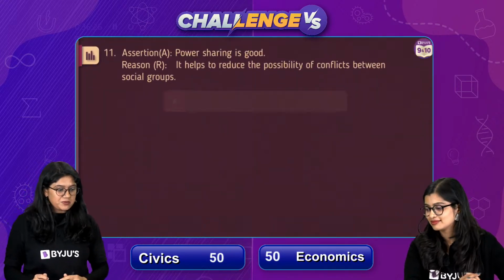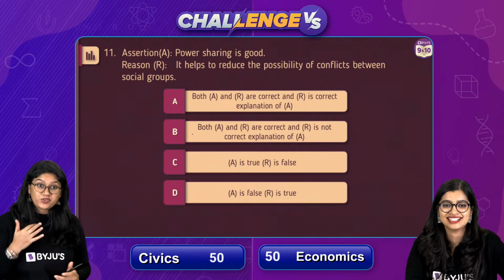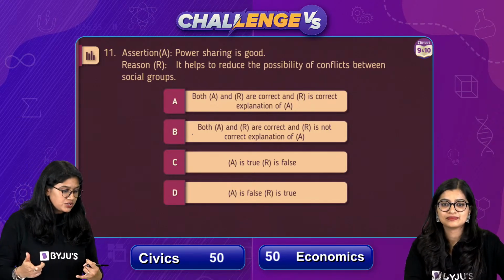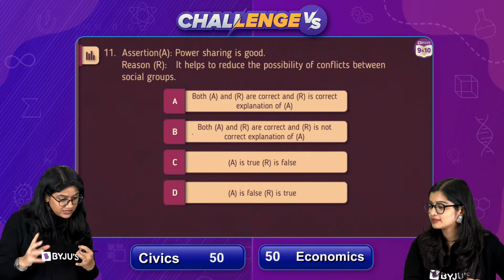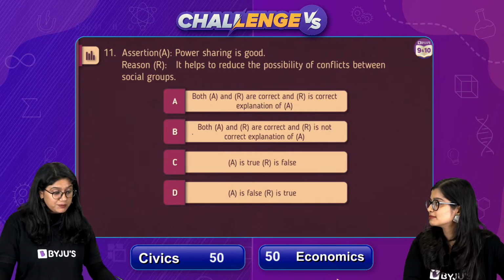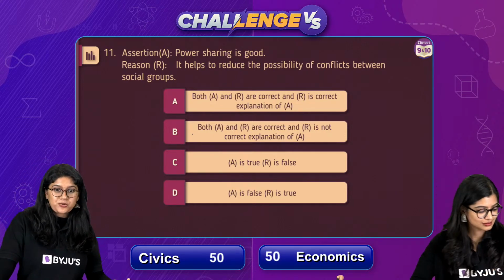So here we have question number 11, everyone, on your screen. Yeah, you were demanding assertion and reason. Here we have one, because we have such questions in the examination also. So the assertion statement is that power sharing is good, and the reason for that is that it actually helps to reduce the possibilities of conflict between the social groups. Easy peasy, you have to pick amongst these four options.